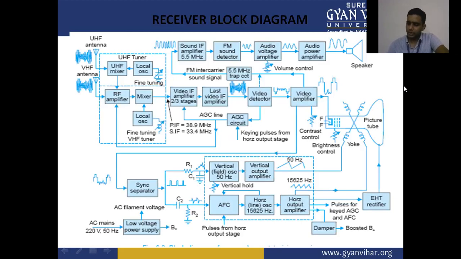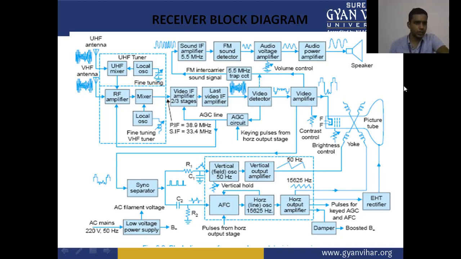Now we have the receiver section. In the receiver section, we have different blocks to receive the signal, give it to the picture tube, and display it on the picture tube. Here we receive the signal from the UHF antenna and the VHF antenna. Then the signal is fed into the UHF tuner and VHF tuner. So we have two types of tuners, ultra high frequency tuners and very high frequency tuners.